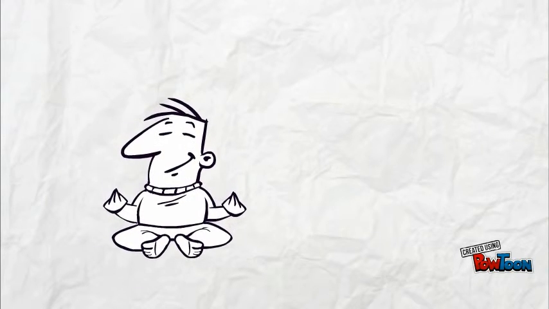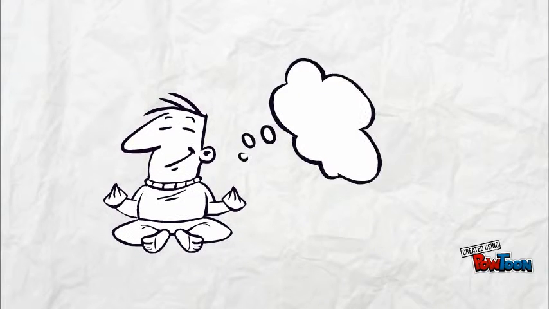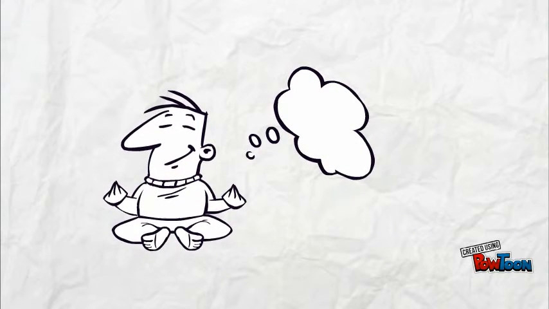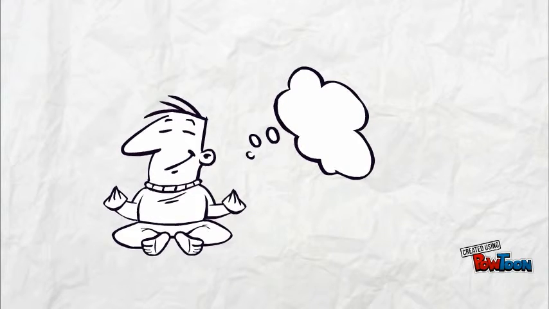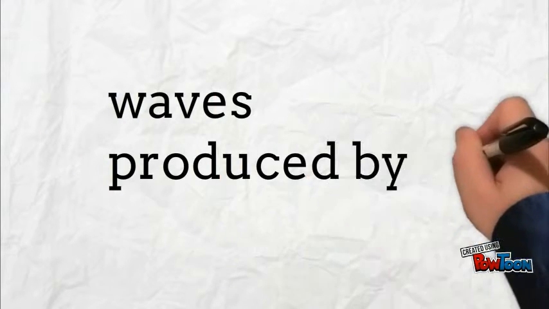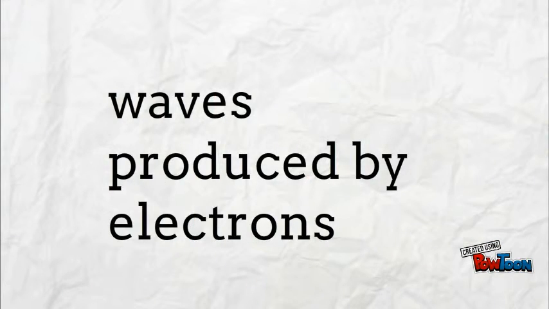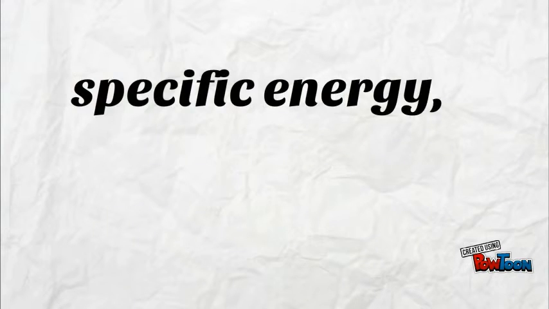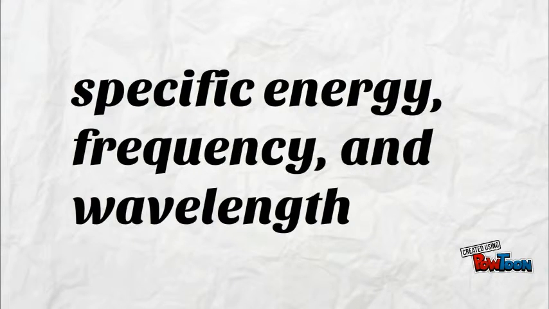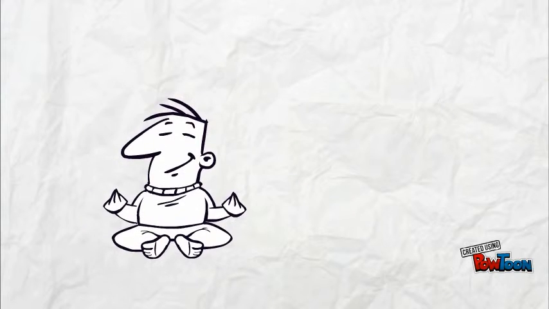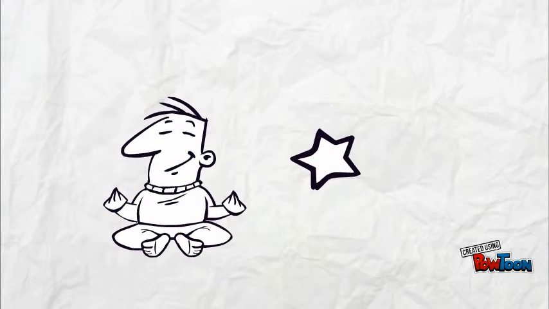In 1929, Louis de Broglie discovered that electrons can act like waves, explaining many of the things electrons do that have never been explained before. He said that the waves produced by electrons contained in the orbit around the nucleus set up a standing wave of specific energy, frequency, and wavelength. These ideas led to the wave mechanics theory, for which he won a Nobel Prize.